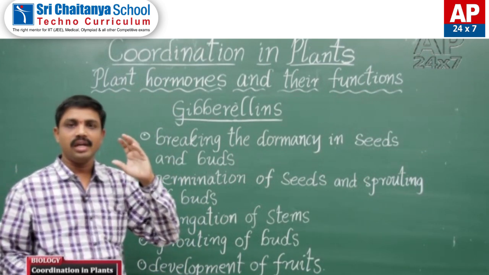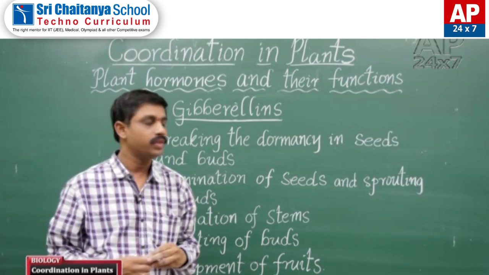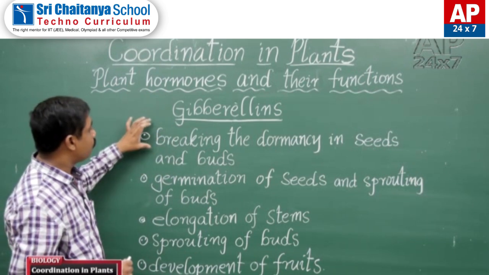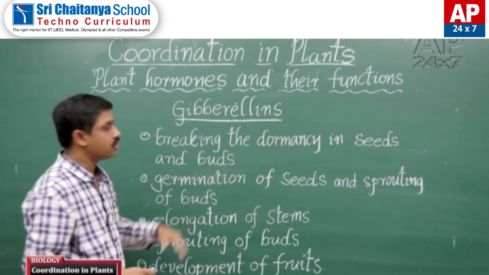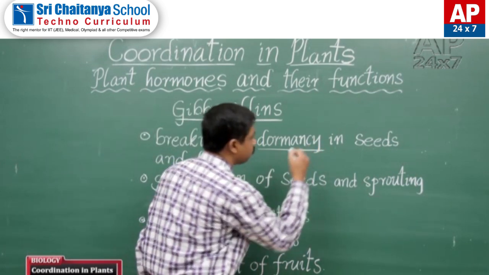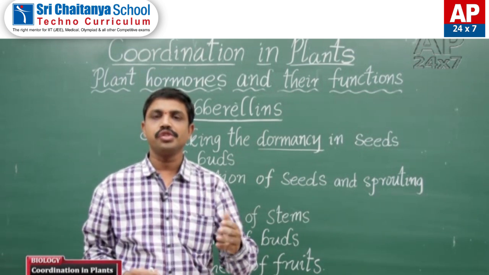Gibberellins are phytohormones extracted from the fungus Gibberella fujikuroi, and their effects include breaking the dormancy in seeds and buds. What is dormancy? Dormancy means the inability of the seeds to germinate.